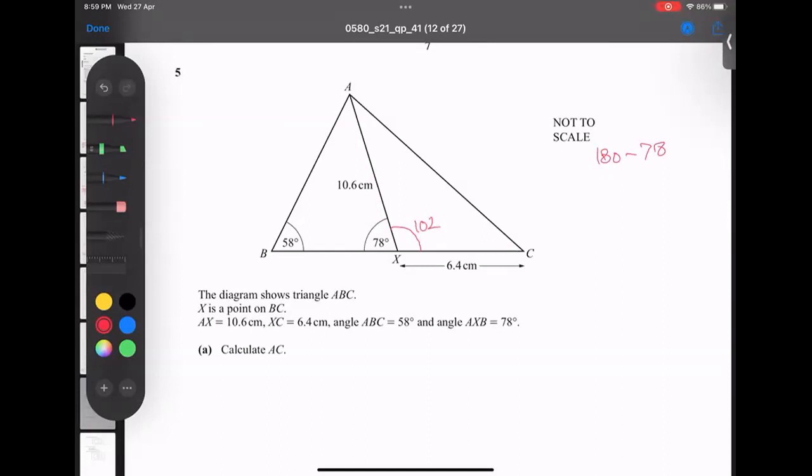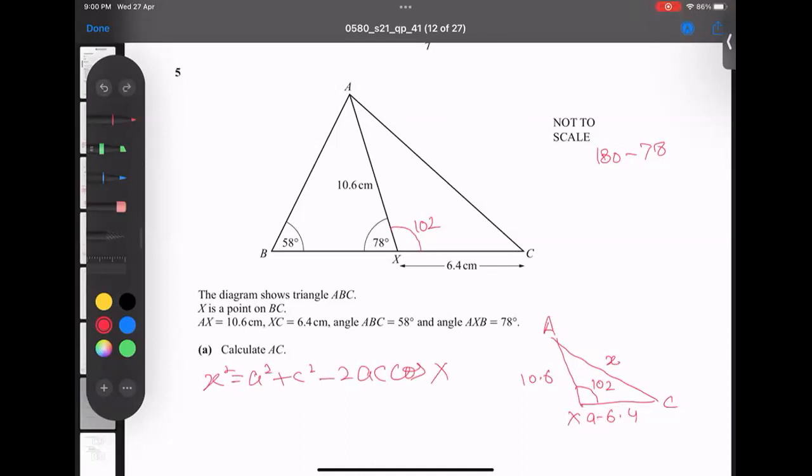I can use cosine rule. How to use cosine rule? This length is 6.4, here 10.6, here 102. C letter, X letter, and A letter. So the formula is x to power 2 equal to a to power 2 plus c to power 2 minus 2 into a into c into cos of capital X. In front of this small x, this is small a, and this is c.